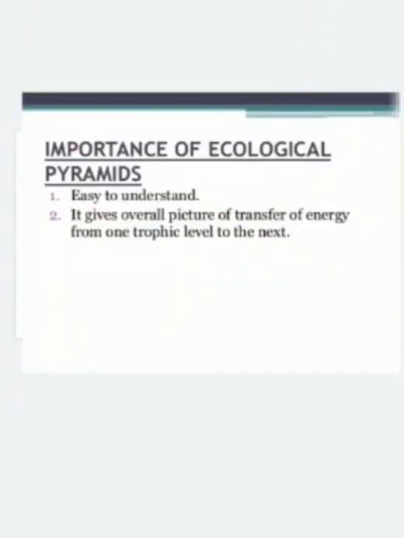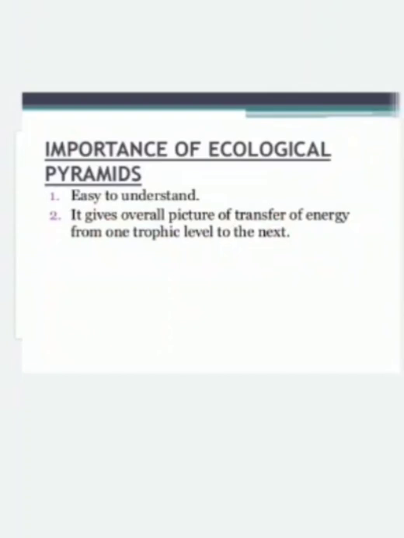Then what is the importance of the ecological pyramid? Why do we need to study ecological pyramids? These pyramids are easy to understand, and they represent the trophic structure and trophic function of an ecosystem. It gives an overall picture of the transfer of energy from one trophic level to the next.